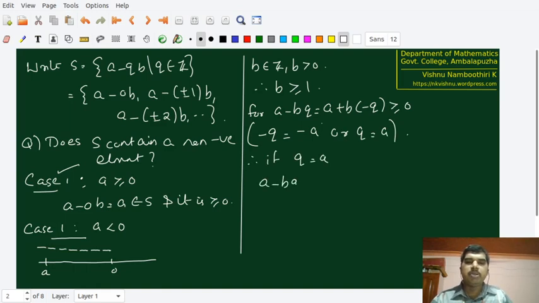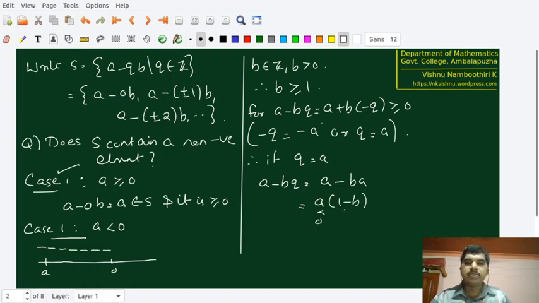A minus BQ equal to A minus BA, that is equal to A into 1 minus B. Just remember that A is less than 0 and B is greater than or equal to 1.